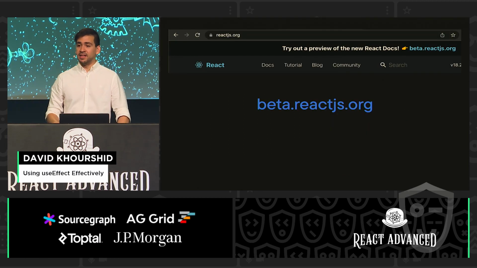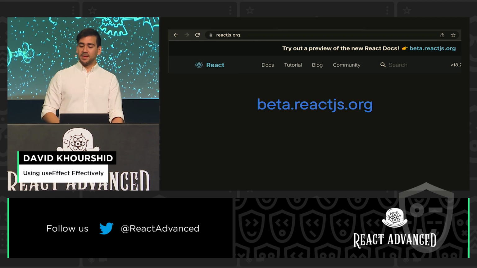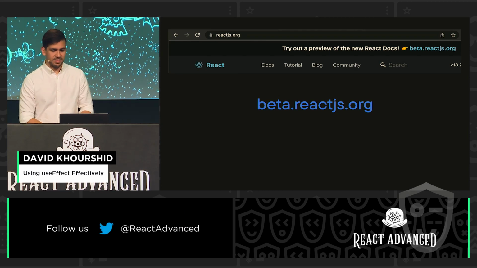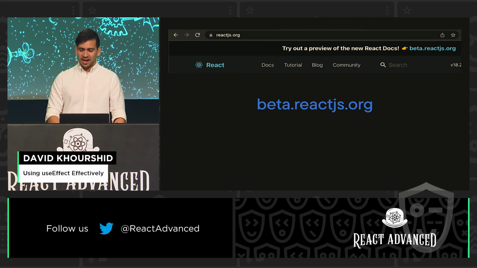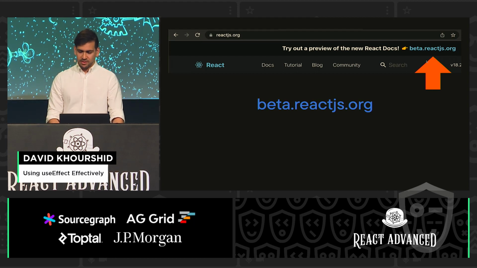OK, so now we're going to get into the beta React docs. Just checking the time. Ooh, not much time. OK, so beta React docs. I'm so thankful that these docs exist, by the way. If you go to react.dev, there's a nice header over here, and you could go directly to the beta React docs. Wish we had this 3 years ago, but it's great that we have it now.